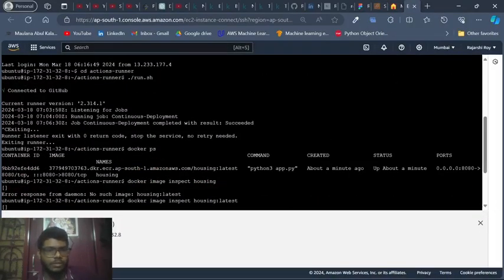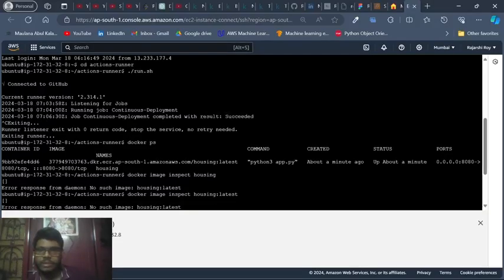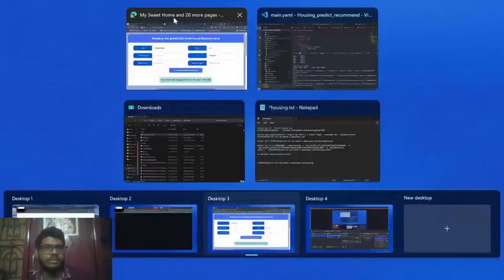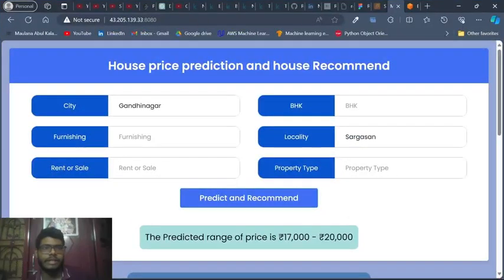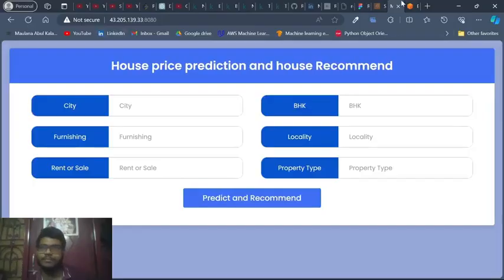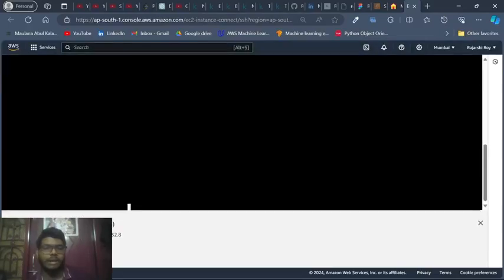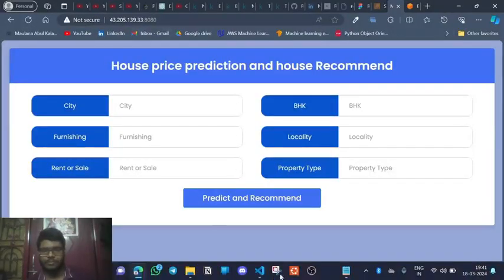Here you can see, by docker ps, which Docker image is running. This image is running on port 8080, which you can see here. By docker logs, we can see what's going on in the container, that it's executing perfectly, and that's why we can see this port running smoothly here.